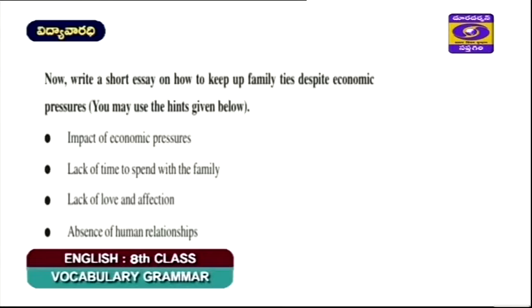How the people in the family behave towards each other, or what kind of love they share with each other, and how affectionate they are towards each other, and what is the problem if human relations don't exist in a family. So keeping all these points, we are expected